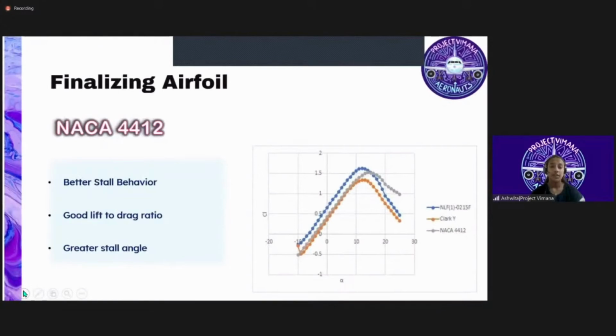So we chose the final airfoil to be NACA 4412 as it has better stall behavior, a good lift to drag ratio, as well as a greater stall angle. As you can see from the graph, the gray line has a smoother curve.